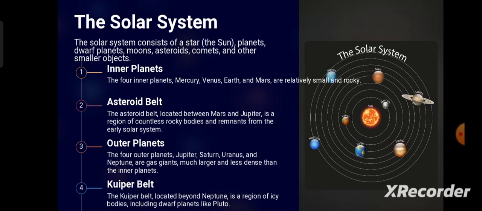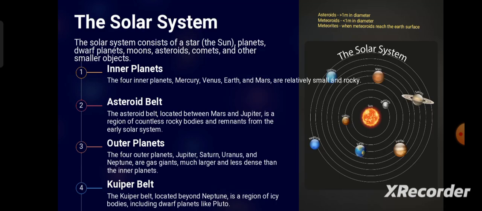There are three terms: asteroid, meteoroid, and meteorite. These are all celestial bodies, but we can differentiate them according to their diameter. If the body is greater than 1 meter in diameter, it is an asteroid, and when the body's diameter is less than 1 meter, it is a meteoroid.